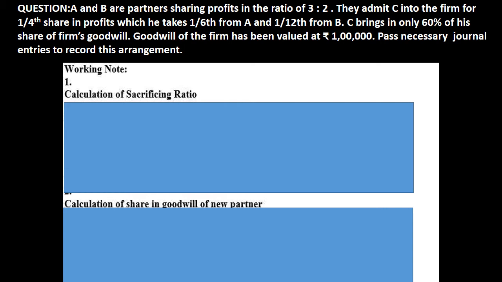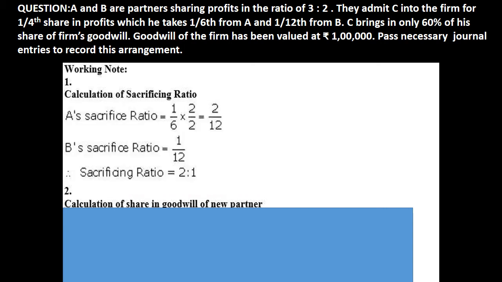Now, goodwill of the firm is valued at rupees 1 lakh. They want you to pass a journal entry for recording the above arrangement. Now, first we will calculate their sacrificing share by making their denominators the same.